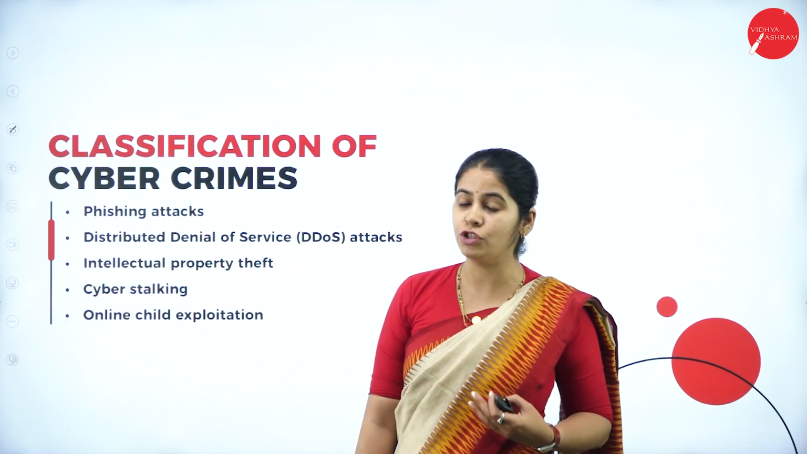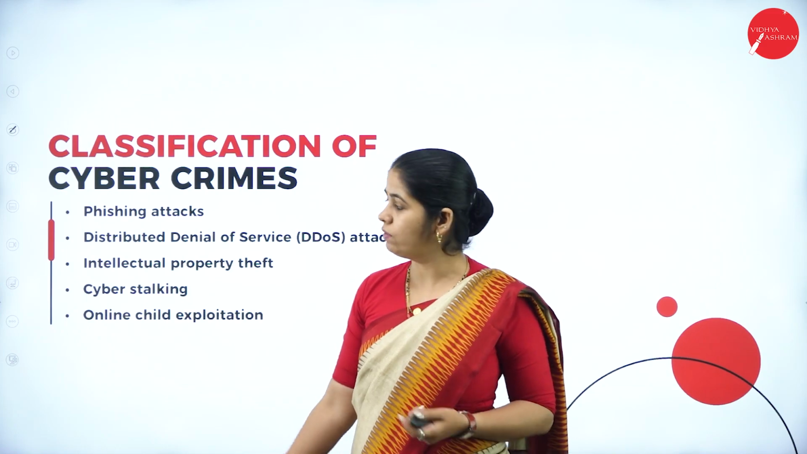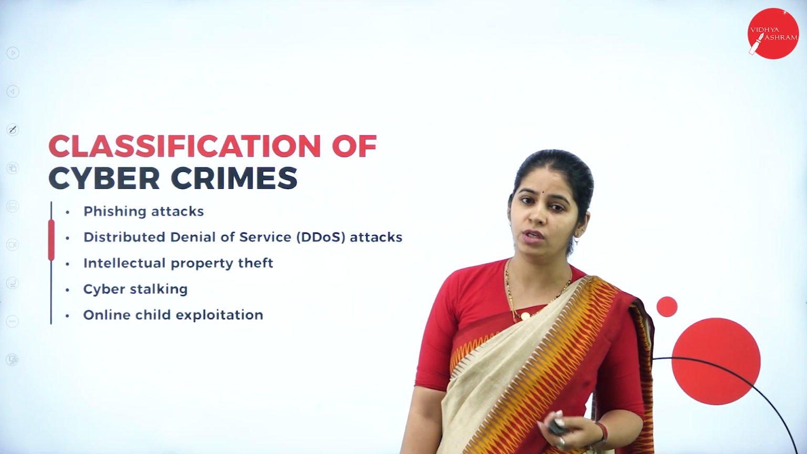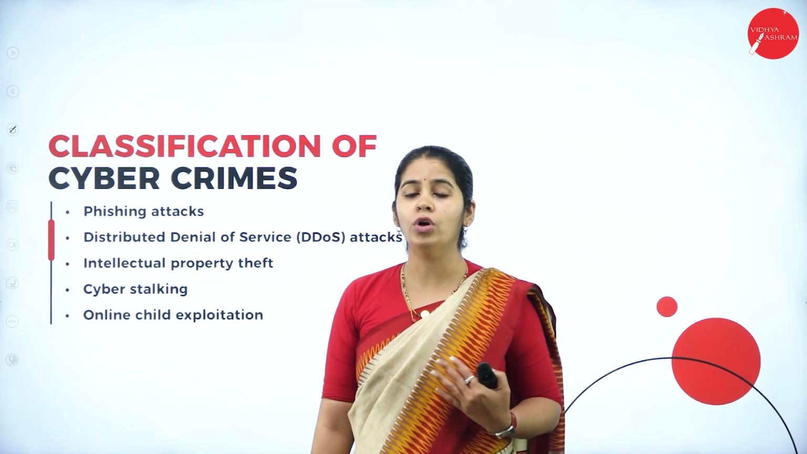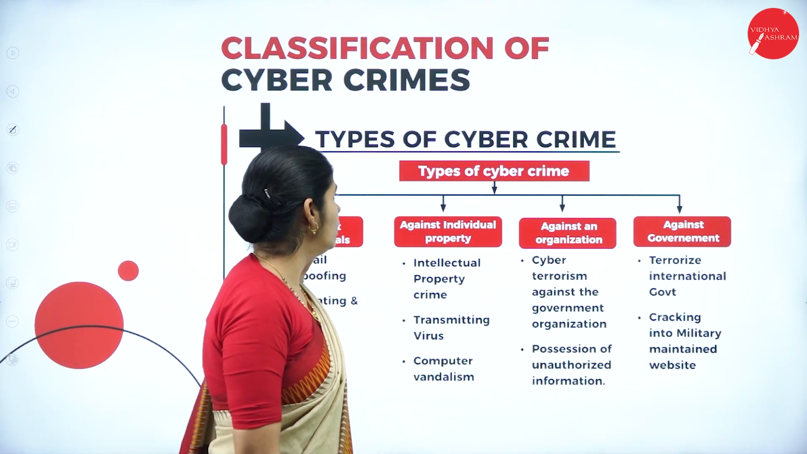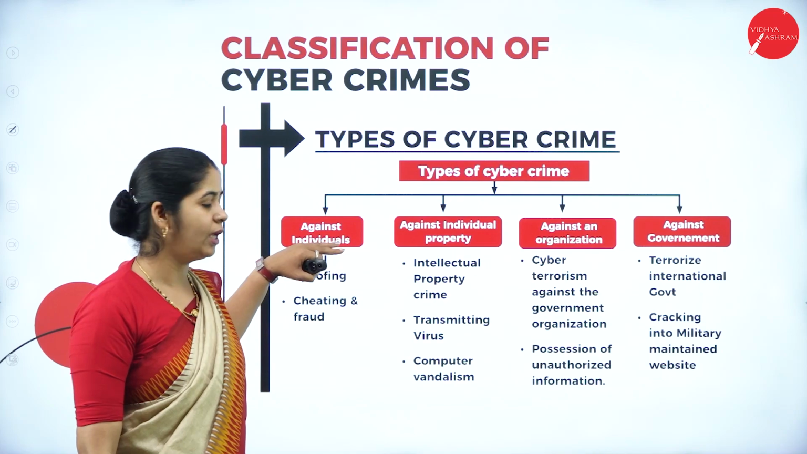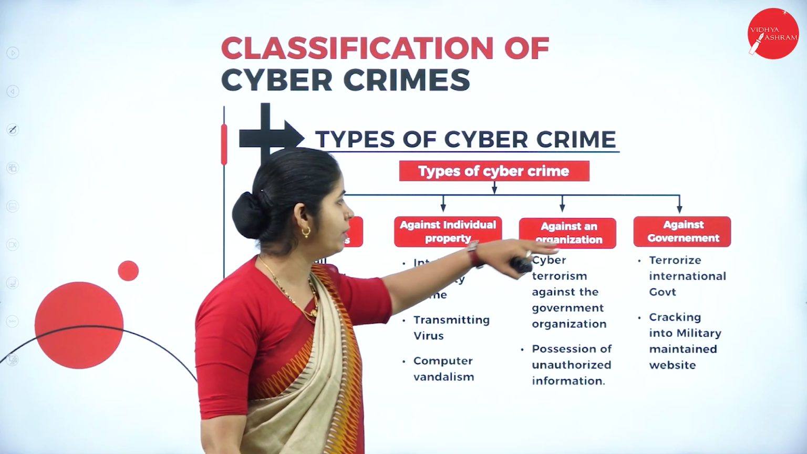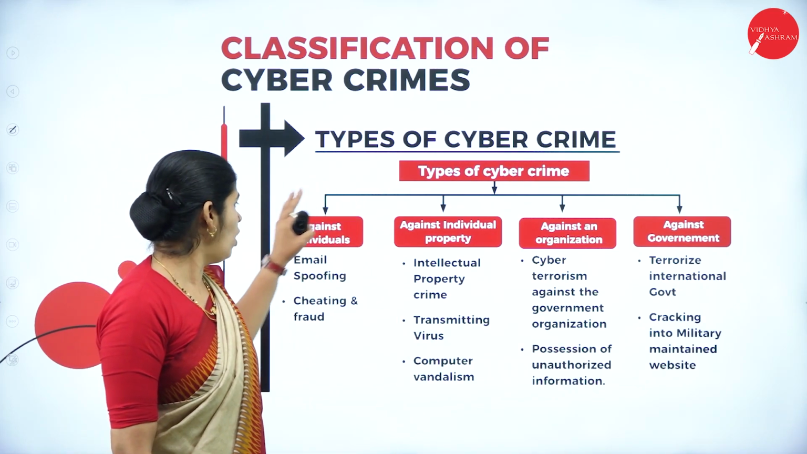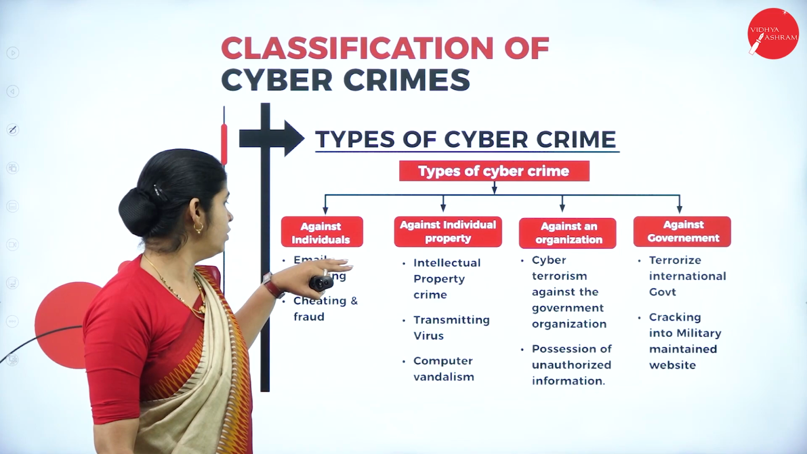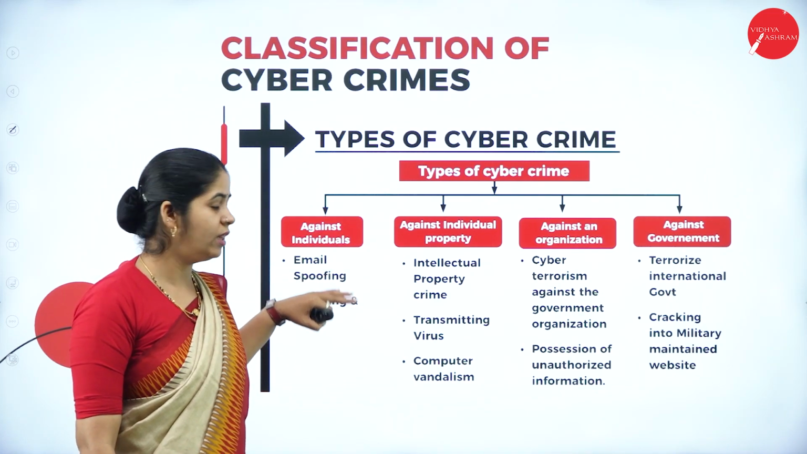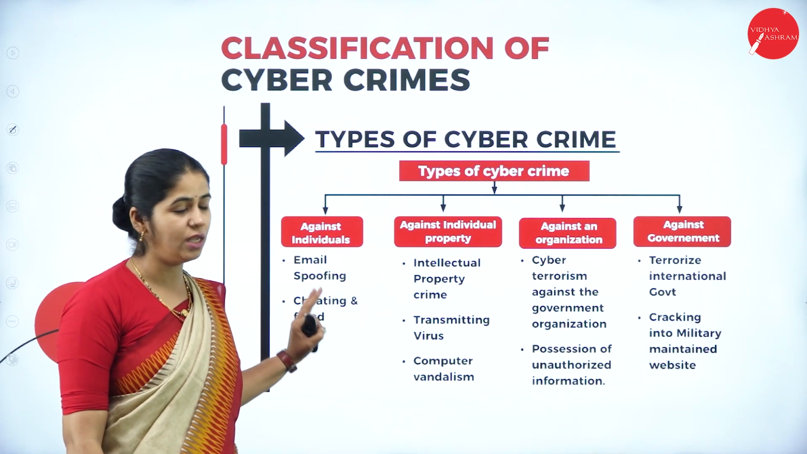Apart from that, we have phishing attacks, distributed denial of service attacks, intellectual property attacks, cyber stalking, and online child exploitation. These are some of the more common cybercrimes happening. Let's classify them. We classify depending on 4 criteria: cybercrime against the individual, cybercrime against property, cybercrime against the organization, and cybercrime against the government. What falls under the individual? Email snooping, cheating, frauds, and identity theft all fall under cybercrime against the individual.